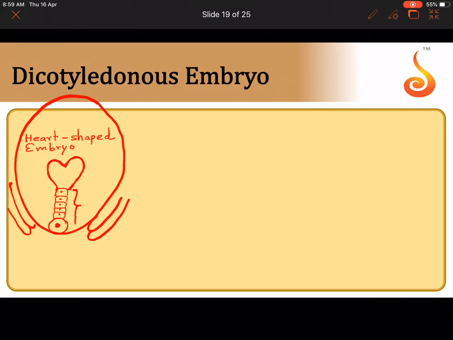Remember, this chain is called the suspensor, and the terminal cell of the suspensor, which I am shading here, is called the haustorium. Okay, and you can see how the embryo has taken shape now into what is referred to as a heart-shaped embryo. So this heart-shaped embryo is the next stage in the development of dicot embryo. Now see what happens. Now imagine that this is the heart-shaped embryo. Let me again show you the ovule. What happens to the next stage?